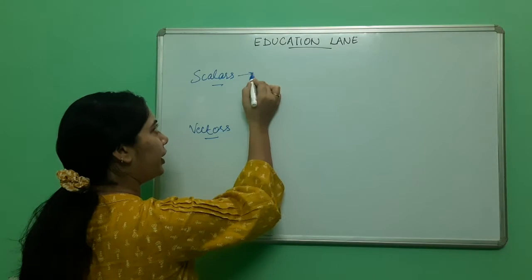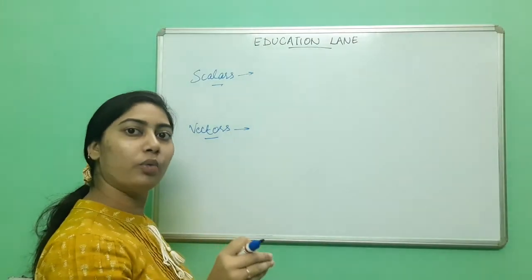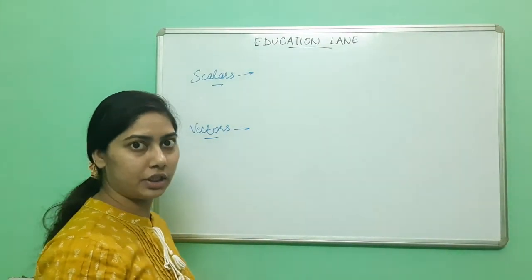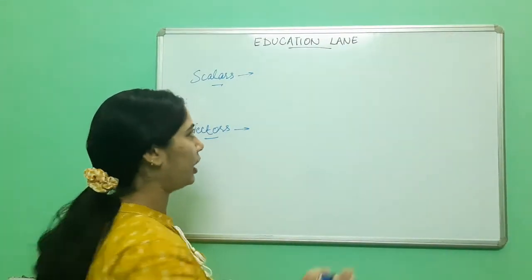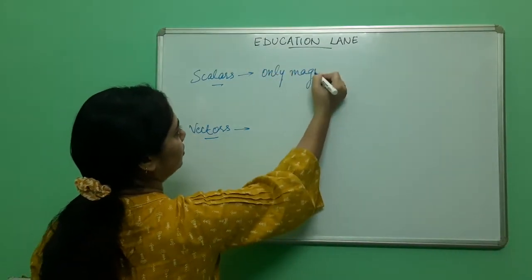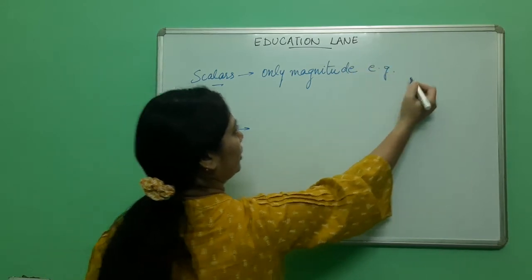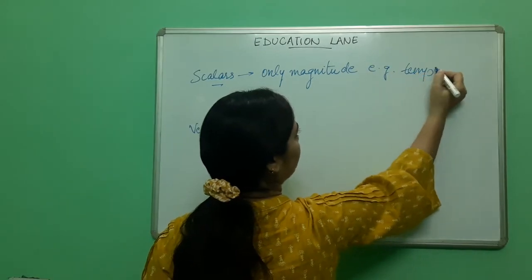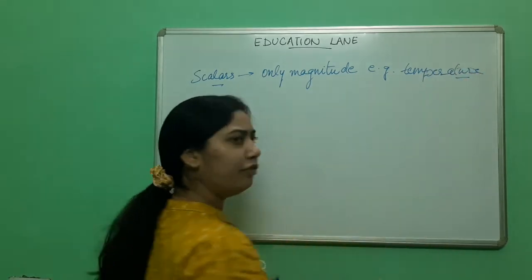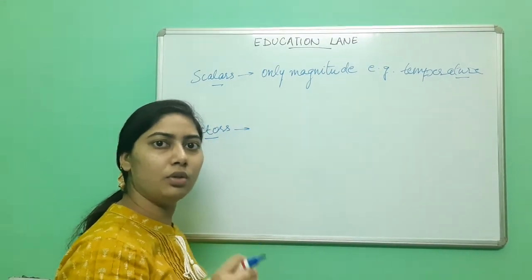Scalars are quantities which have only magnitude, and there is no specific direction needed for them. Example, temperature. When you measure the temperature of a body or of an object, you know the value.